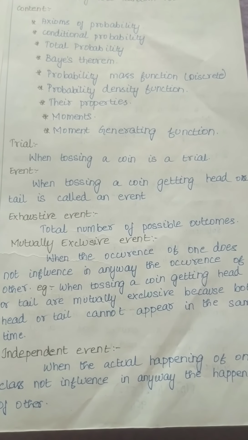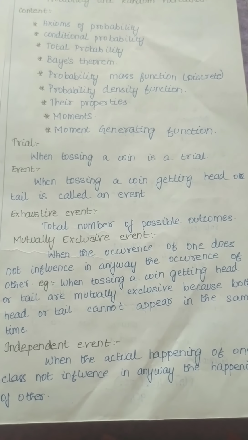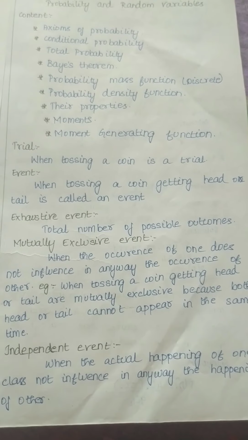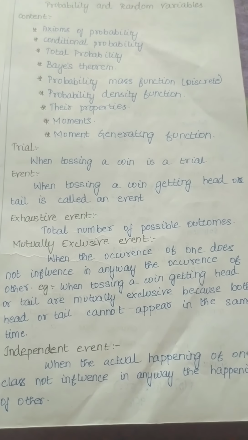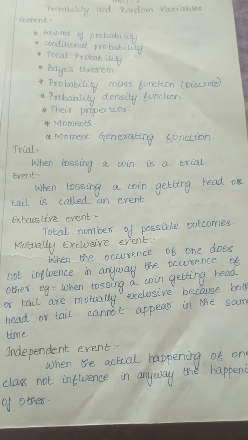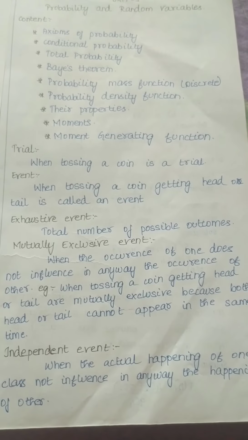Next one is exhaustive event. Total number of all possible outcomes is said to be an exhaustive event. For example, now I am going to toss a single coin. So what happens? You will get either head or tail. You are having two outcomes, possible outcomes. So for this example, the answer will be 2.